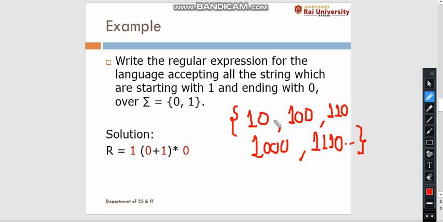So if we have to write the regular expression for this type of language, how can we proceed? First, you have to keep in mind that every string starts with 1 and ends with 0. So we have to keep the 1 at the front and 0 at the back, and in between it will contain any combination of 0 and 1. Any combination of 0 and 1 can be written as (0 plus 1) whole to the power Kleene closure. So this is the regular expression for the